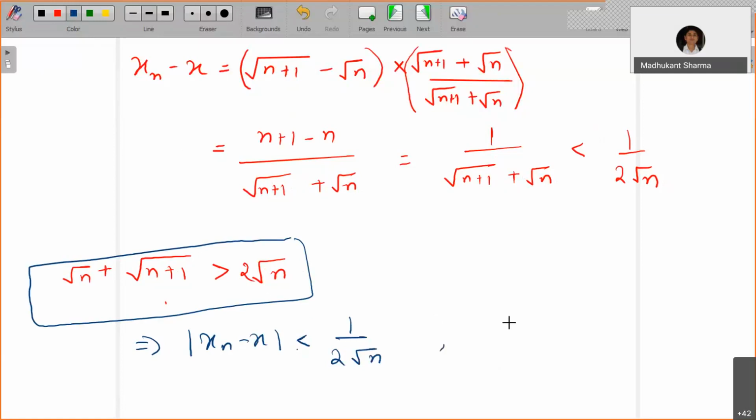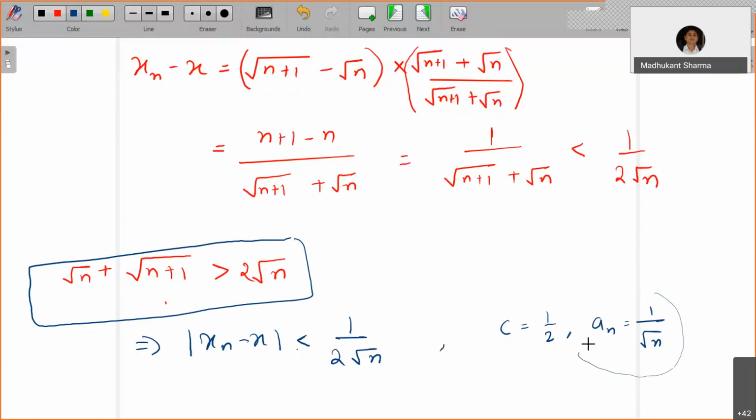Now c is equal to 1 by 2, an is equal to 1 by root n. So now you need to show that limit of an is 0. Then you can certainly prove that limit of xn is x. So this is how you will use this criterion for establishing the results. The only thing to prove is that limit of an is 0. How will you prove it? In the same manner as you did for 1 by n.